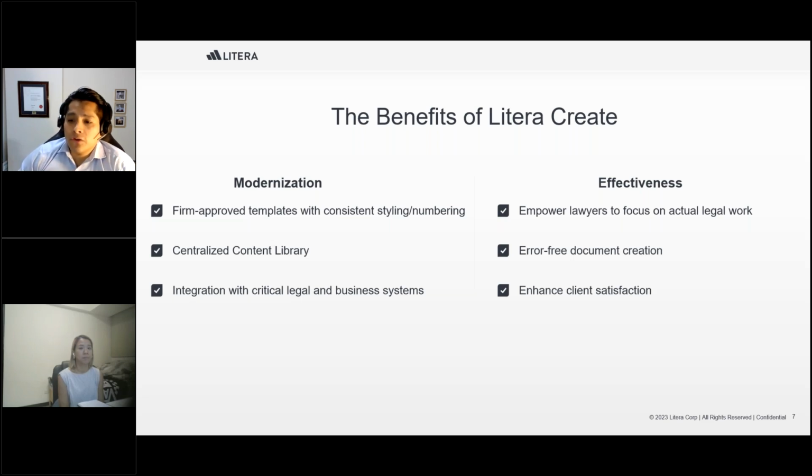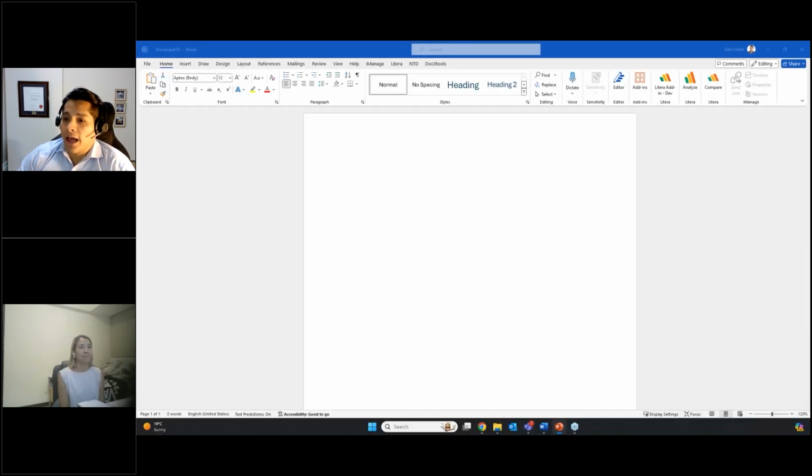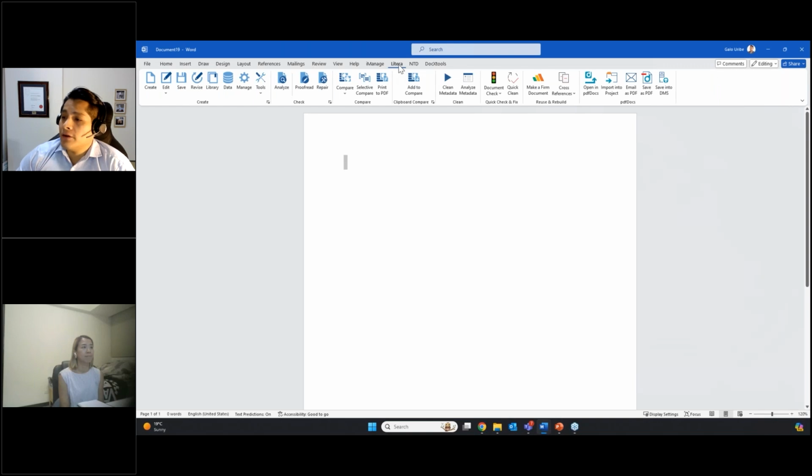So with those two slides out of the way, let's now take a look at Litera Create in action. For that, I'm going to go into Microsoft Word. And at the moment I am in Word. If I go into my Litera ribbon, here is where I will have my Create section with all of the tools that I need to effectively draft documents from scratch.